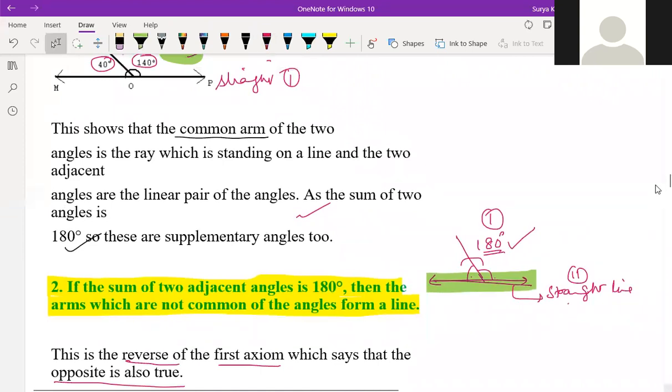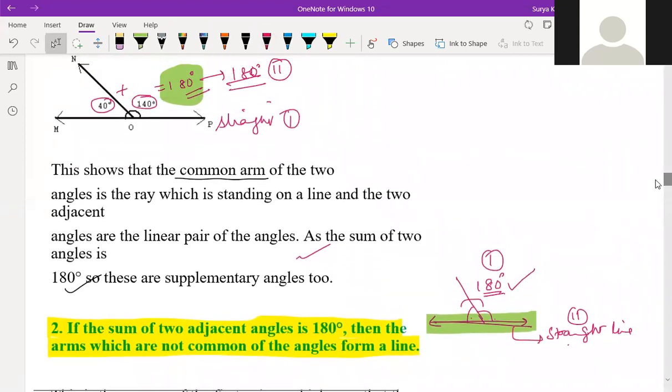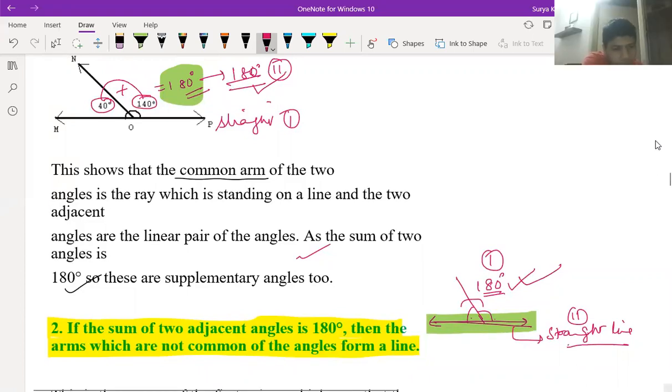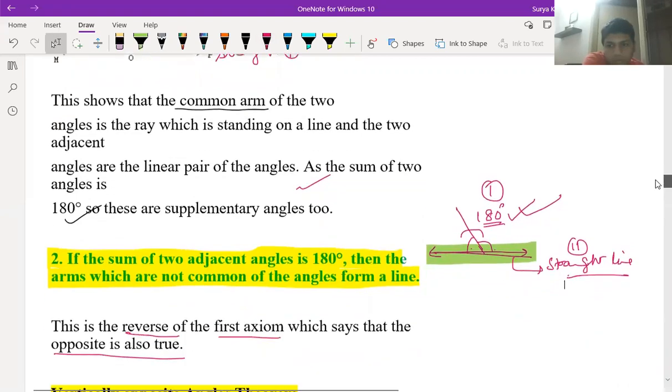So in the first part, what is given to you? This is a straight line, and on a straight line, the sum of these two angles is equal to 180 degrees. And here 180 degrees is already given to you, then this is a straight line. Is it clear or not? Yes, sir. Okay.